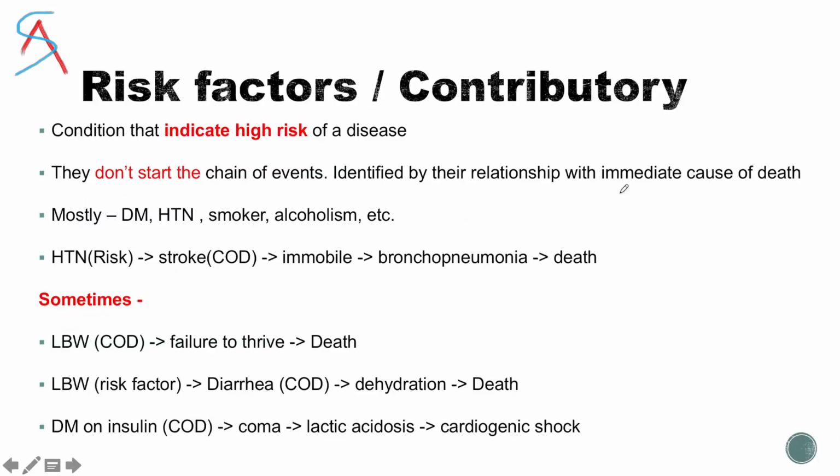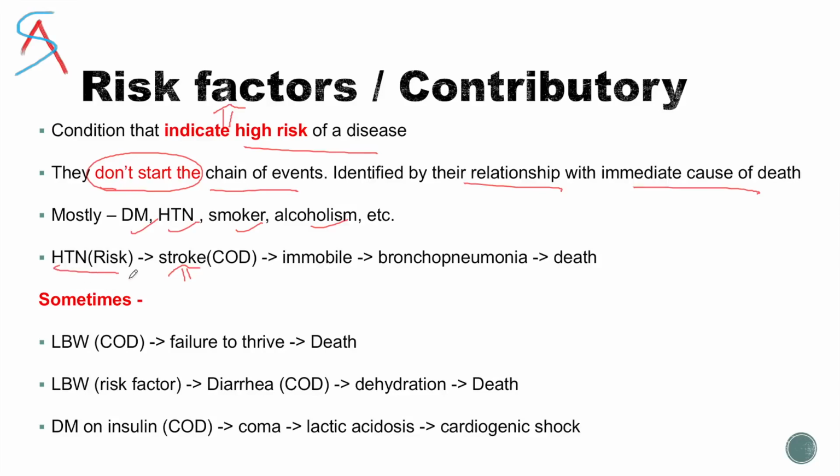So let's look at the second part of the death certificate, which keeps risk factors and contributory causes. Risk factors are the factors which indicate a high risk of a disease. Just remember, they don't start the events. Like here, if you look, hypertension causes stroke, then stroke causes immobility in the person, which causes bronchopneumonia and death. Here the cause of death is the stroke, and the hypertension is a risk factor, because every hypertensive patient does not develop stroke.